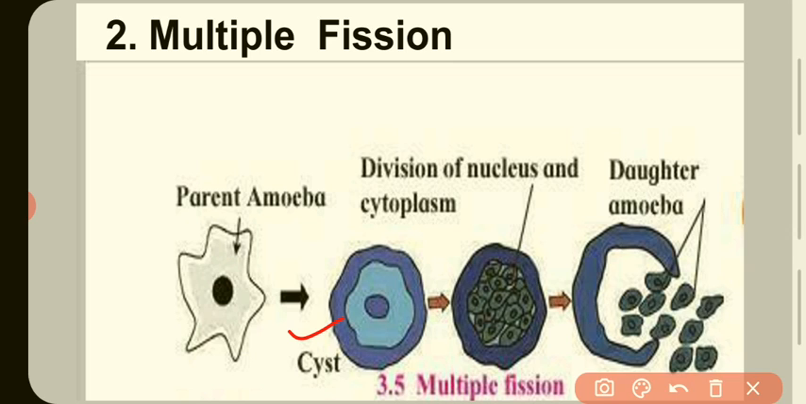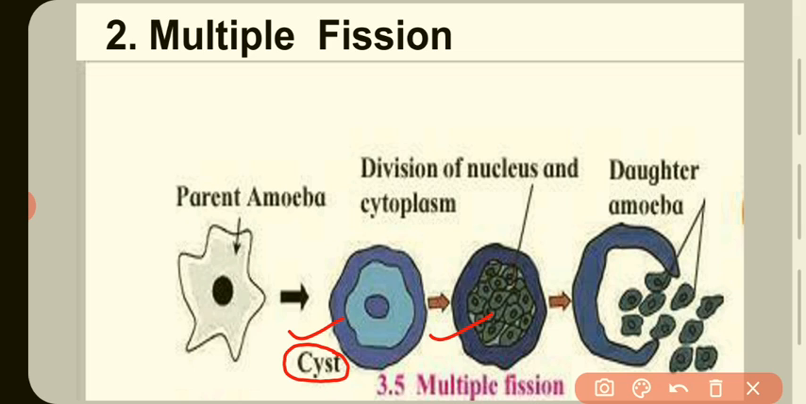It becomes rounded and forms a protective covering around the plasma membrane. Cyst is the protective covering. Such an encysted amoeba is called a cyst. Many nuclei are formed by repeated nuclear division in the cyst. It is followed by cytoplasmic division, which means there is a division of cytoplasm, and thus many amoebulae are formed.